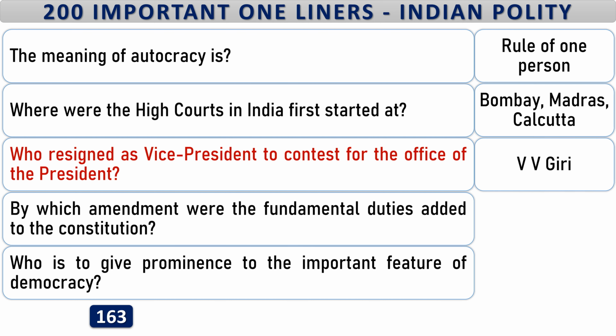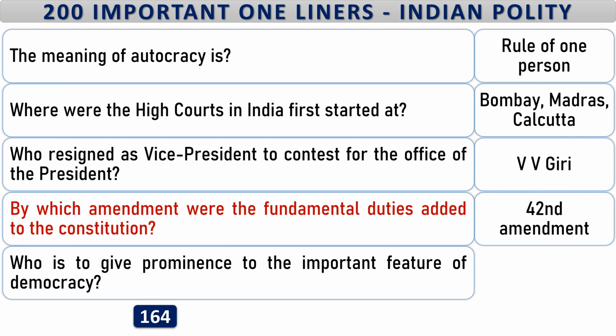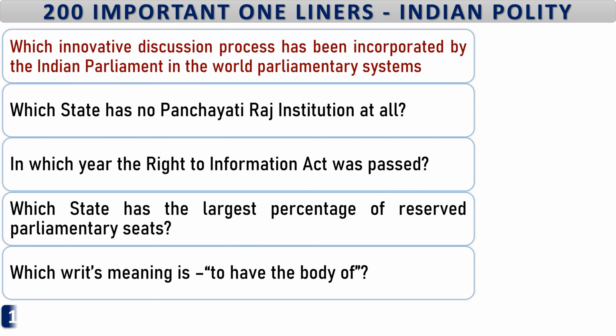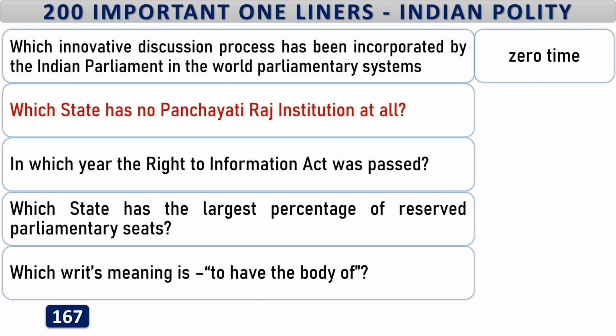V. V. Giri. By which amendment were the fundamental duties added to the Constitution? 42nd Amendment. Who is to give prominence to the important feature of democracy? Citizens. Which innovative discussion process has been incorporated by the Indian Parliament in the world parliamentary systems? Zero Hour. Which state has no Panchayati Raj institution at all?